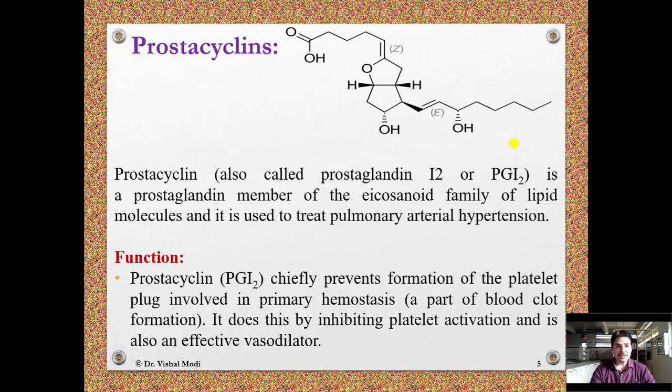Prostacyclin. Prostacyclin, also called prostaglandin I2 or PGI2, is a prostaglandin member of the eicosanoid family of lipid molecules, and it is used to treat pulmonary arterial hypertension. Function. Prostacyclin chiefly prevents formation of the platelet plug involved in primary hemostasis. It does this by inhibiting platelet activation and is also an effective vasodilator.